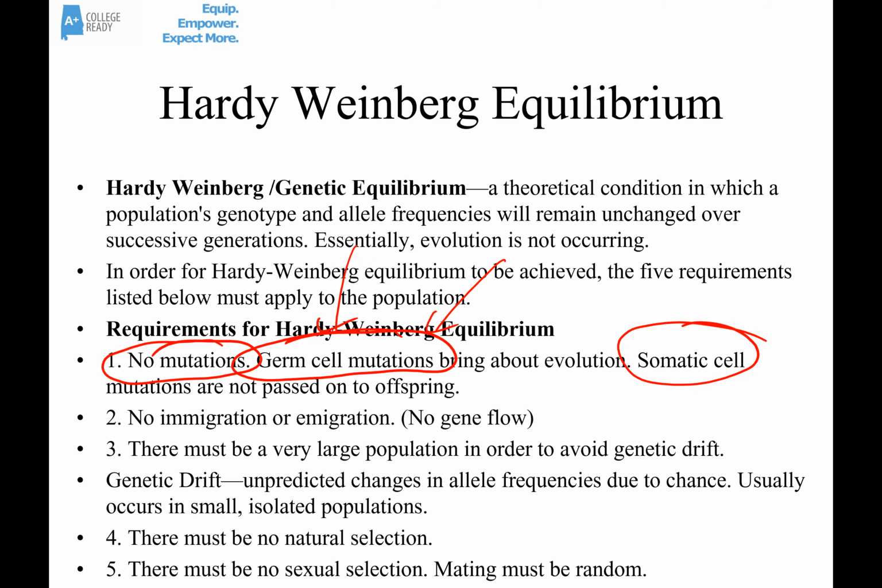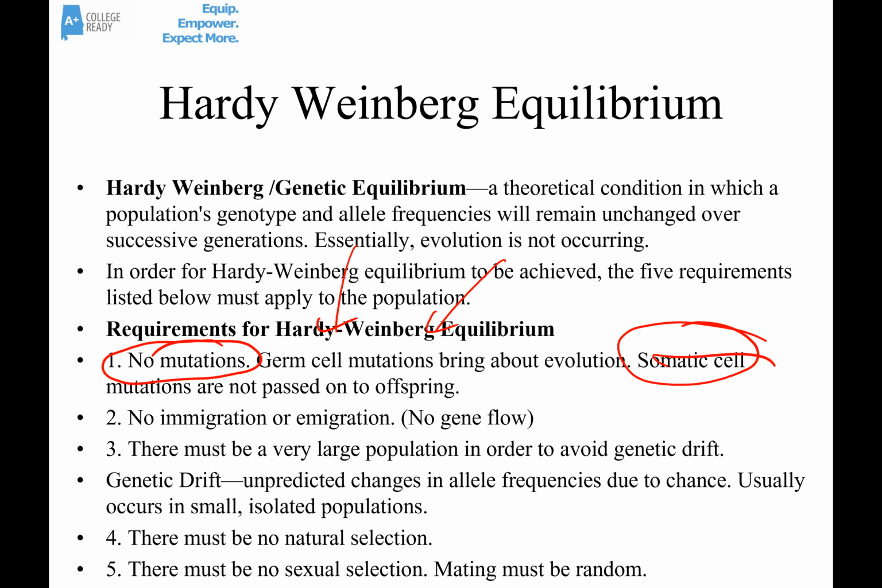The second requirement is there can be no immigration, either incoming or outgoing. Because immigrants coming in may bring new alleles, or those going out may take with them unique alleles and change the frequencies within the population. Sometimes instead of saying no immigration, we could say there can be no gene flow between different populations. Number 3, the population has to be really large in order to avoid what's called genetic drift. Genetic drift is a type of unpredicted change in allele frequency that happens just due to chance. It usually happens only in small and very isolated populations.